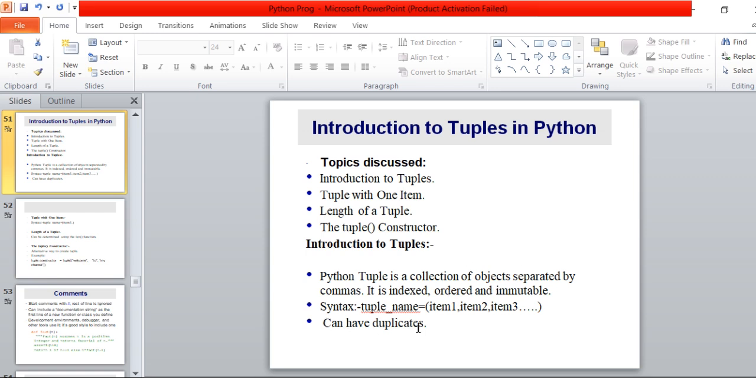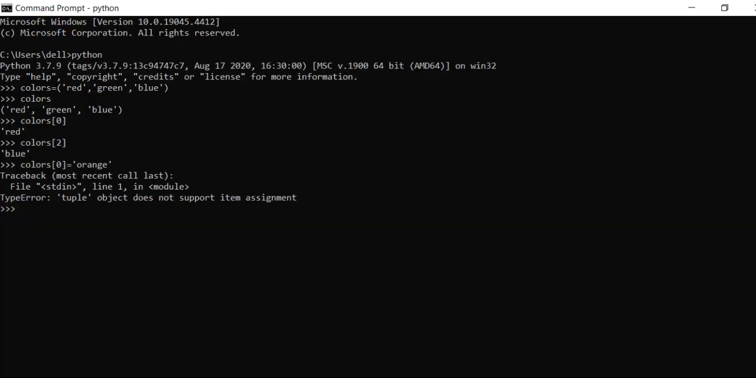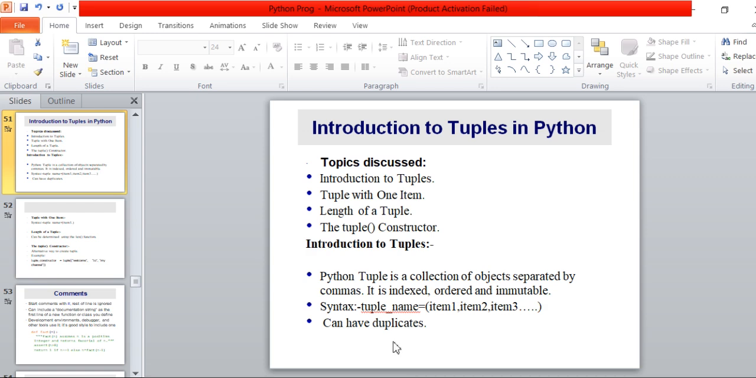Now it can have duplicate values. Tuples also allow duplicates in Python. How? If I am declaring the tuple name under round brackets, declaring one value red, another green, and again I am declaring red. When I hit enter, we will not get any error. If I want to check whether these values are stored in my tuple or not, write down the tuple name and hit enter. Yes, all these values are stored in my tuple and red is a duplicate value. Red appears twice. Now it is clear to you, it can have duplicate values.